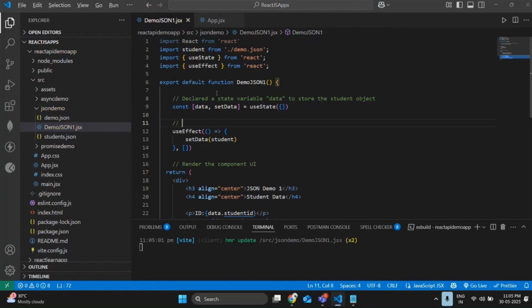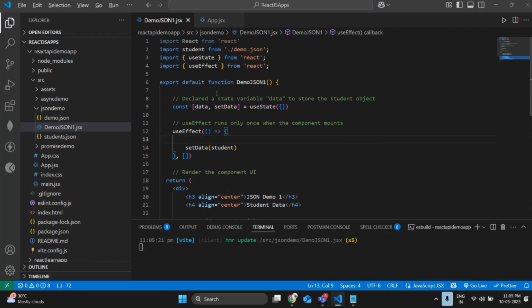We used useEffect. useEffect, I can say it runs only once. It runs only once when the component mounts. Clear everybody? Mounts. Okay. Next, what we are going to do? We are going to set the student JSON data into the state variable. What is the state variable here? Data. We are storing the data into data.